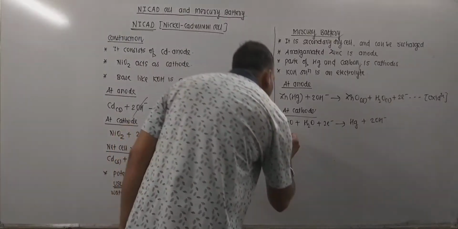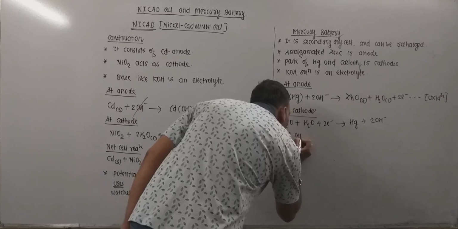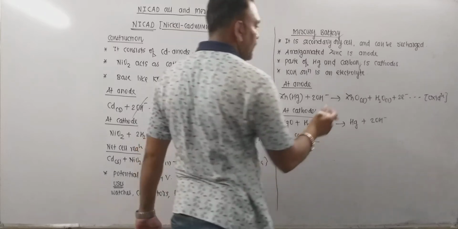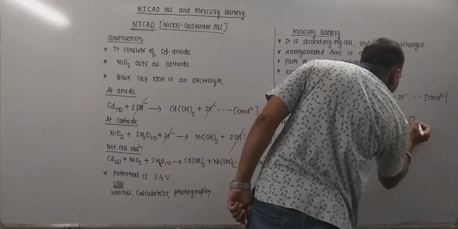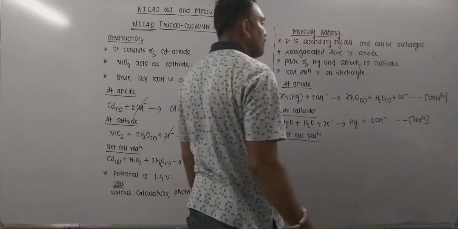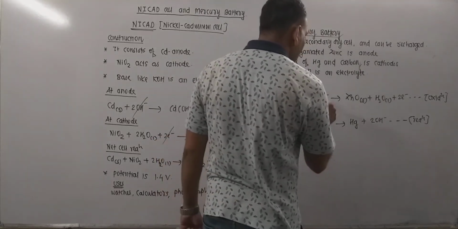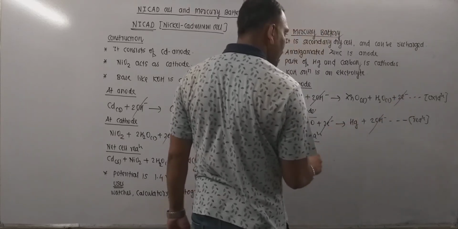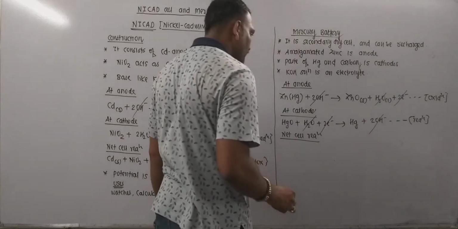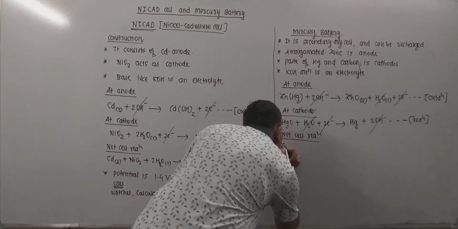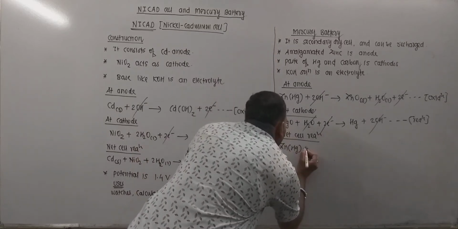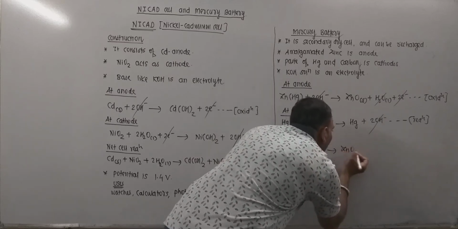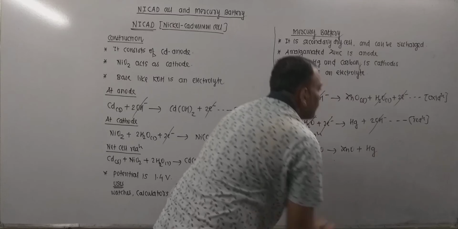Now in order to get the net cell reaction, we need to add these two things, oxidation and reduction. OH minus gets cancelled, electrons get cancelled, H2O liquid gets cancelled. The remaining part is Zn(Hg) plus HgO gives ZnO plus Hg.